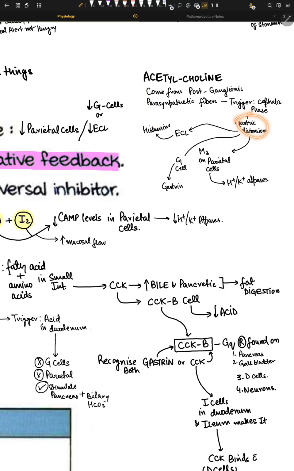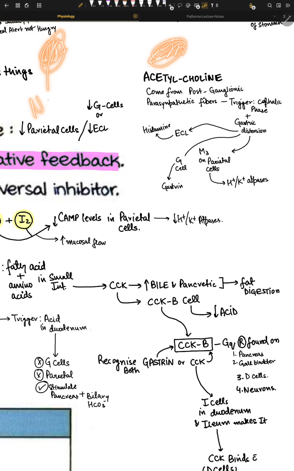So gastric distension happens. Once the distension happens, this distension has stretch receptors, right? Stretch receptors, they can sense the stretch. Once these receptors sense the stretch, the ECL cells, the enterochromaffin-like cells, produce histamine, which diffuses directly onto the parietal cells, and then parietal cells make HCl. And distension again causes G cells to release gastrin, we know already about it. Again, this distension can act via M3 on parietal cells. I told you about the pre-sympathetic and post-sympathetic, pre-parasympathetic and post-parasympathetic.